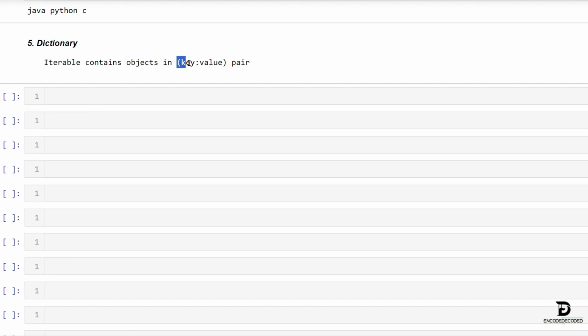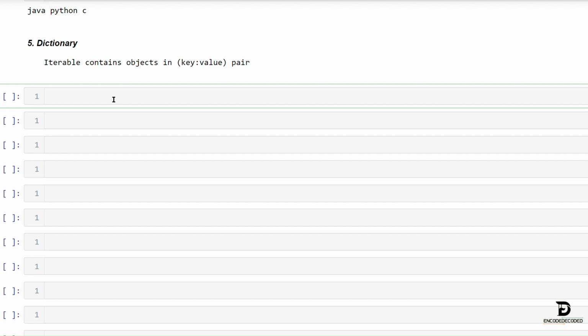Okay, let's create a dictionary. d equals, same as set, we are using curly braces to enclose it, and we have to mention the key and value pair here, so I will make use of keys and values respectively, like 1 colon C, comma, 2 colon Python, comma, 3 colon Java. As we know, here we have two different values in a pair, keys and values.